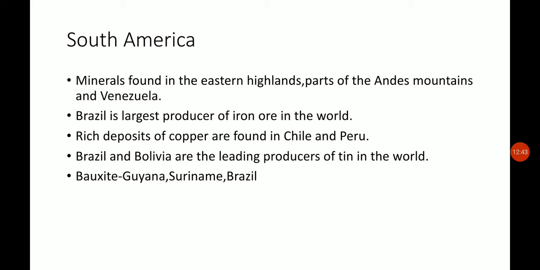Even Brazil is considered to be the largest producer of iron ore in the world, and it has rich deposits of copper which is found in Chile and Peru. Brazil and Bolivia are the leading producers of tin in the world, and bauxite is found in Guyana, Suriname and Brazil.